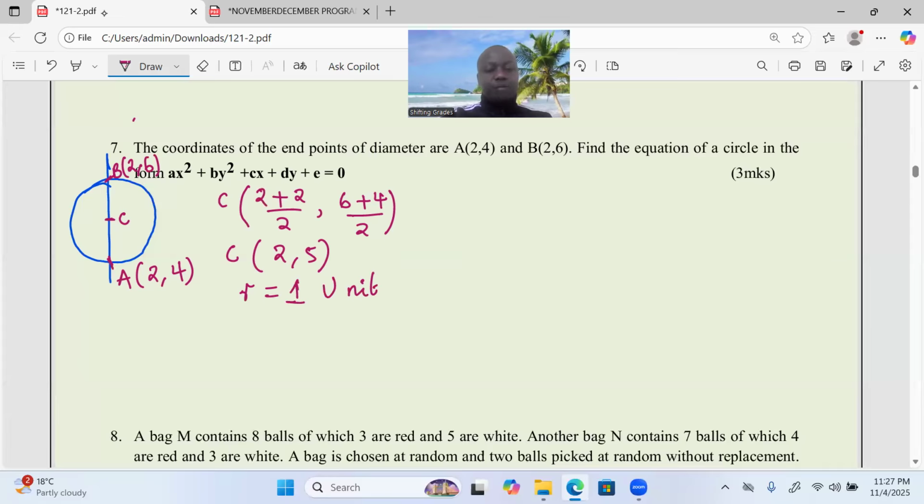Otherwise, you can also check from A to B. There are 2 units, from the value of y being 4 to the value of y becoming 6. That means the diameter is 2 units. And if the diameter is 2 units, then we can talk about a radius, which is 1 unit.